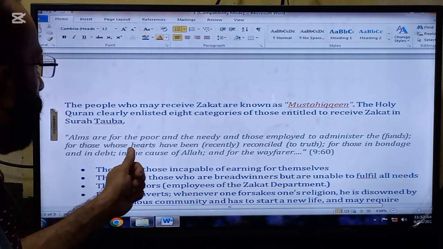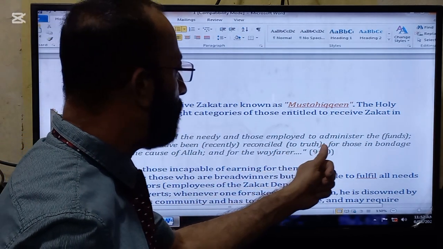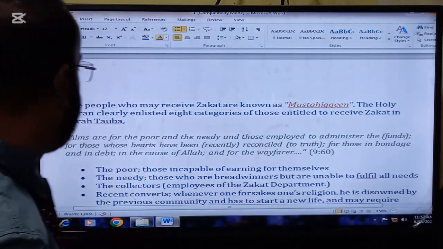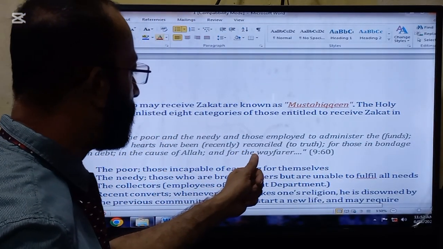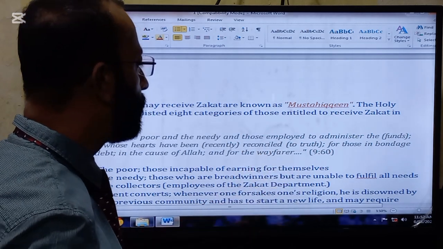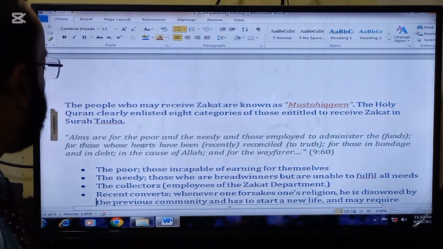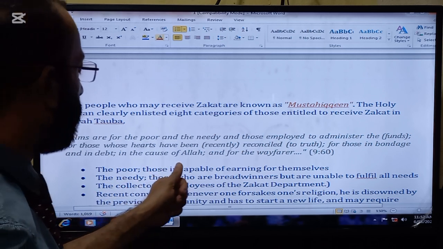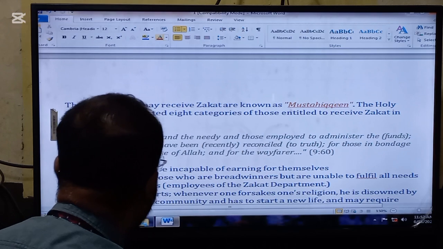Alms are for the poor and the needy, and those employed to administer the funds, for those whose hearts have been recently reconciled to truth, for those in bondage and in debt, in the cause of Allah, and for the wayfarer.